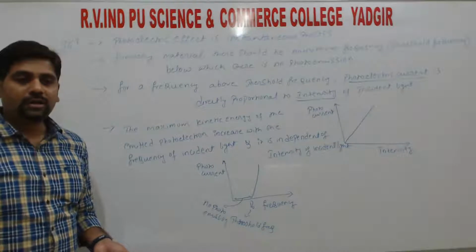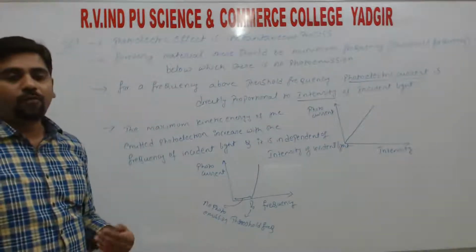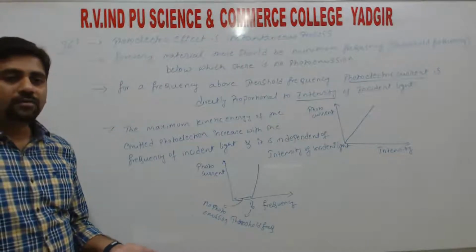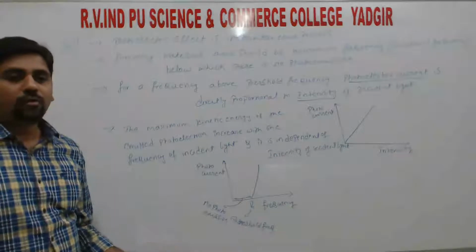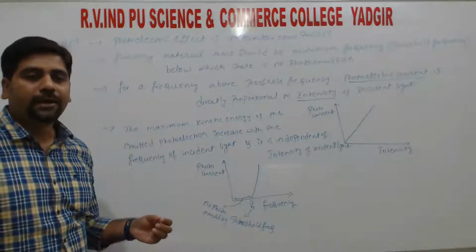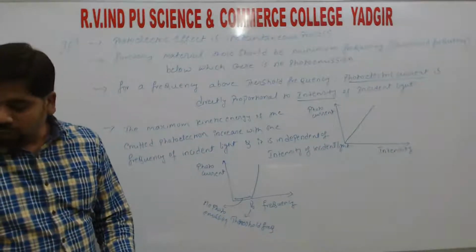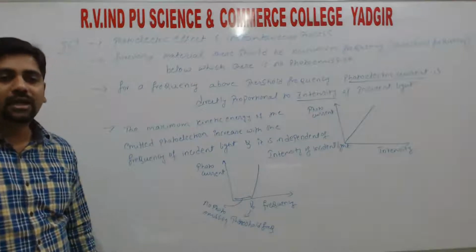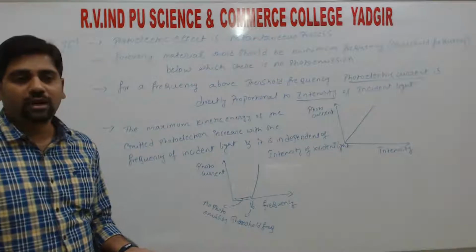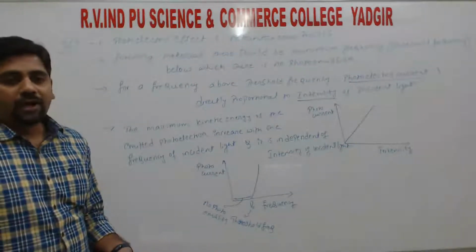So opto is nothing but light. So these are the devices which use the phenomenon of both optics and electronics, right? So the devices that work using the phenomena of both optics and electronics, we call them optoelectronic devices. So name two optoelectronic devices: we have three in our syllabus, that is LED, light emitting diode, then photodiode, then solar cell. So these are the three optoelectronic devices.